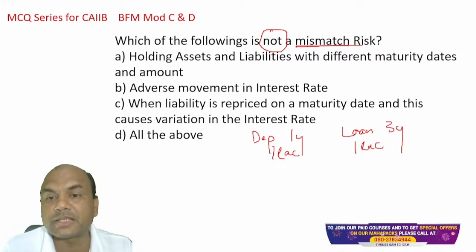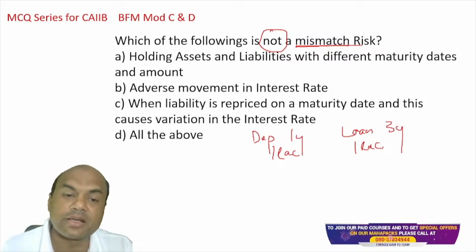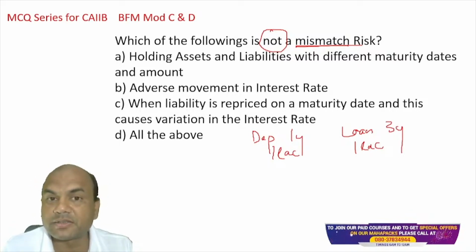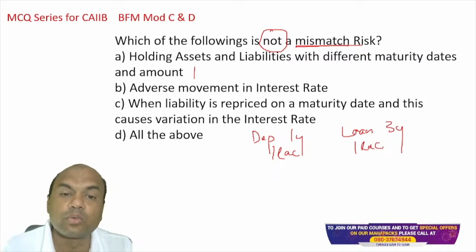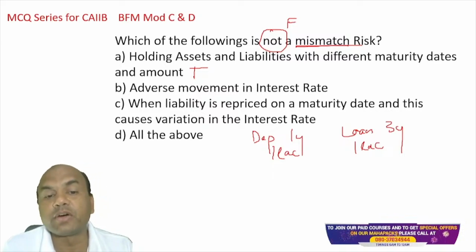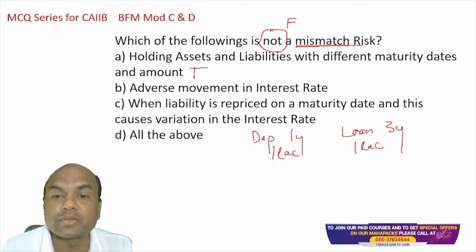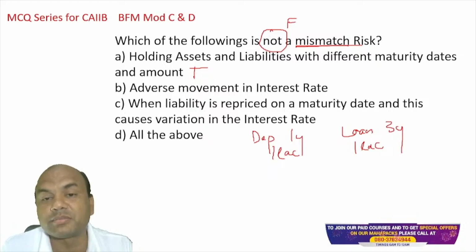Is this a mismatch? Just type in the comment section yes or no. Holding assets and liabilities with different maturity dates, is it a mismatch? Yes. So it is true. I want false here, not. So this is true. Now what about the second one? Adverse movement in the interest rate. Adverse movement in the interest rate means due to the loans and the deposits, if the interest rate moves in the adverse direction, then definitely it's a risk for me.